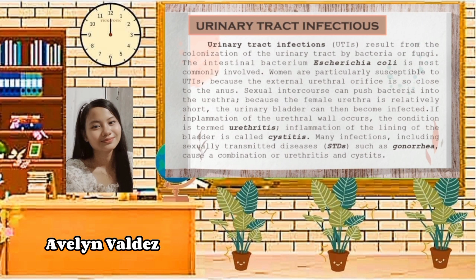E. coli normally lives harmlessly in the human intestinal tract, but it can cause serious infections if it gets into the urinary tract. In women, the trip from the anus to the urethra is a short one. This is the reason why wiping front to back after using the toilet is helpful in preventing UTI. An untreated UTI can move up to the kidneys and cause an even more serious infection. So, prompt diagnosis and treatment is important.